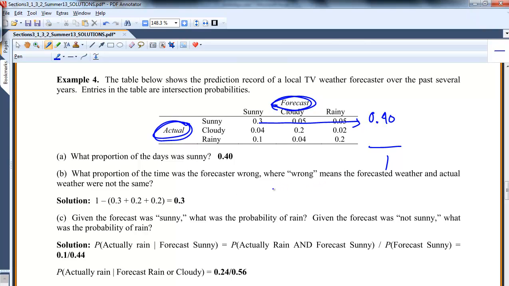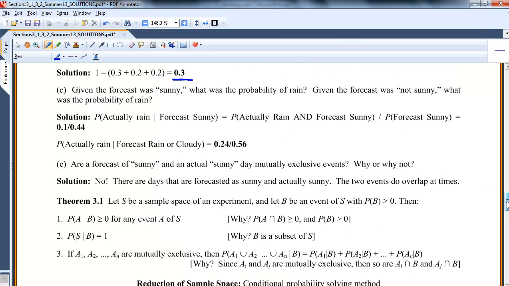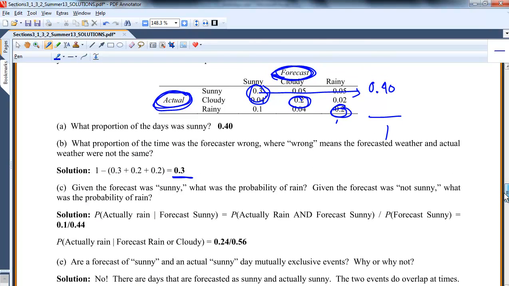Wrong would mean, this is right, this is right, this is right, in the sense that this was the forecast and this is what actually happened. So these were all the right calls, and the wrong calls would be everything else. So this is 60%, is that right? No, I'm lying. 70%. So the probability of being wrong is 30%. In Terre Haute, I think it's a lot more than that, but that's not my problem. Well, that's not the discussion.